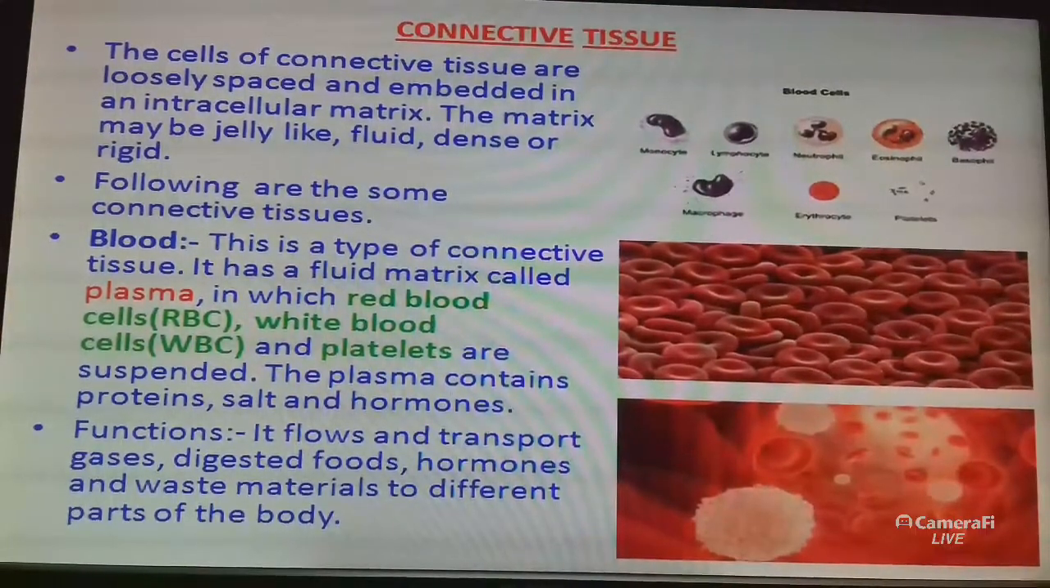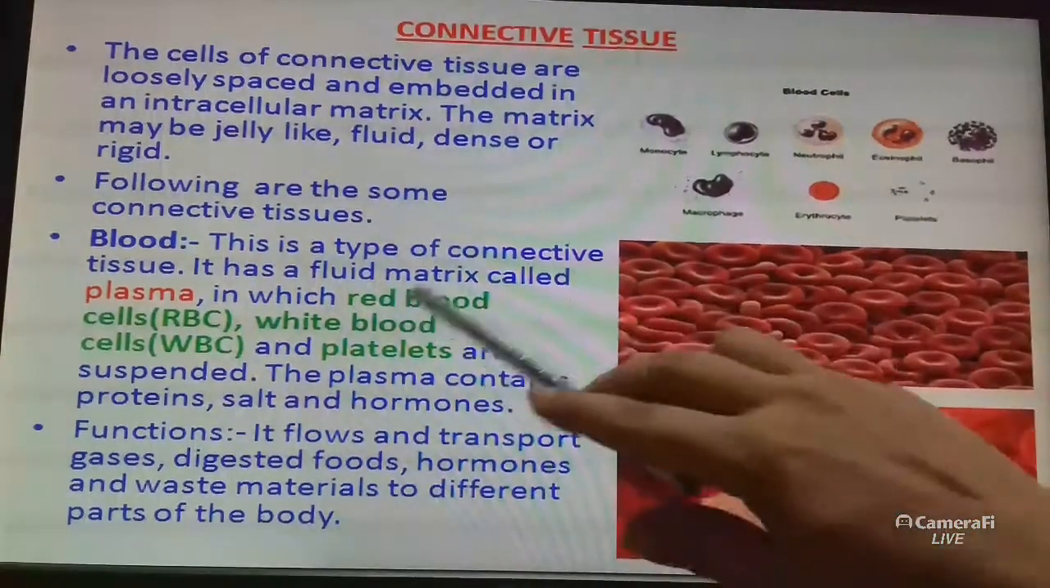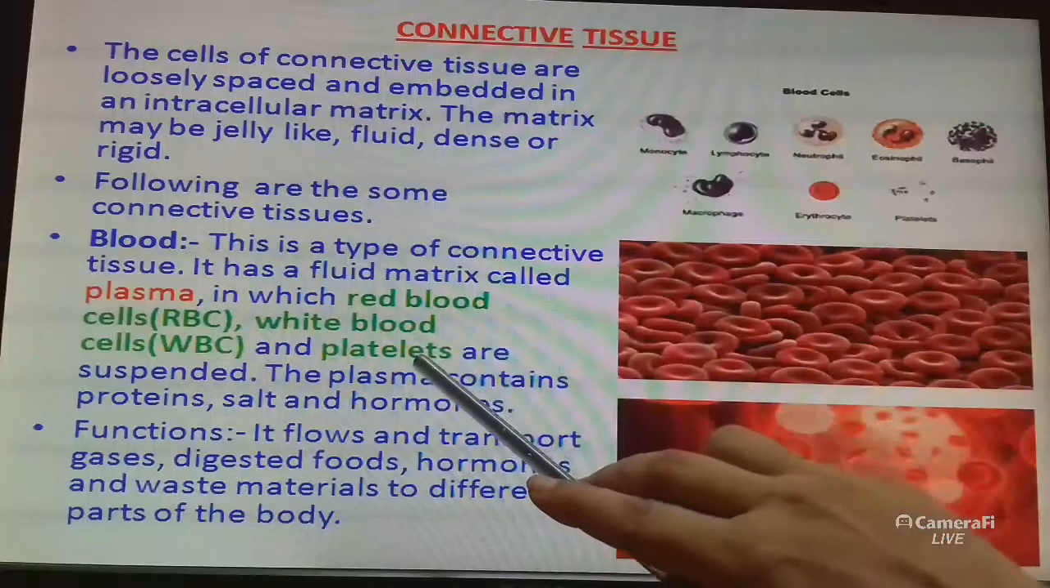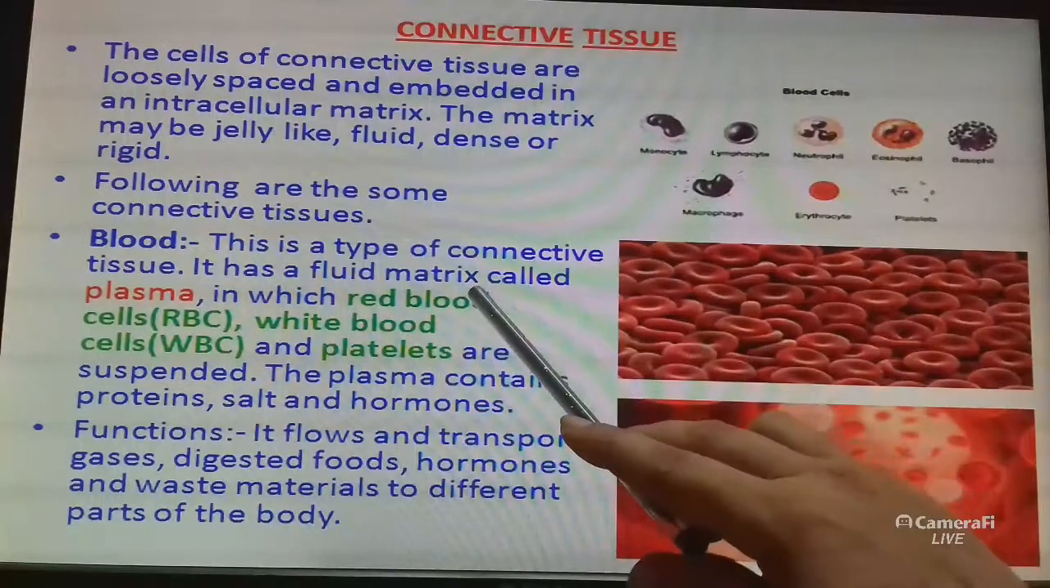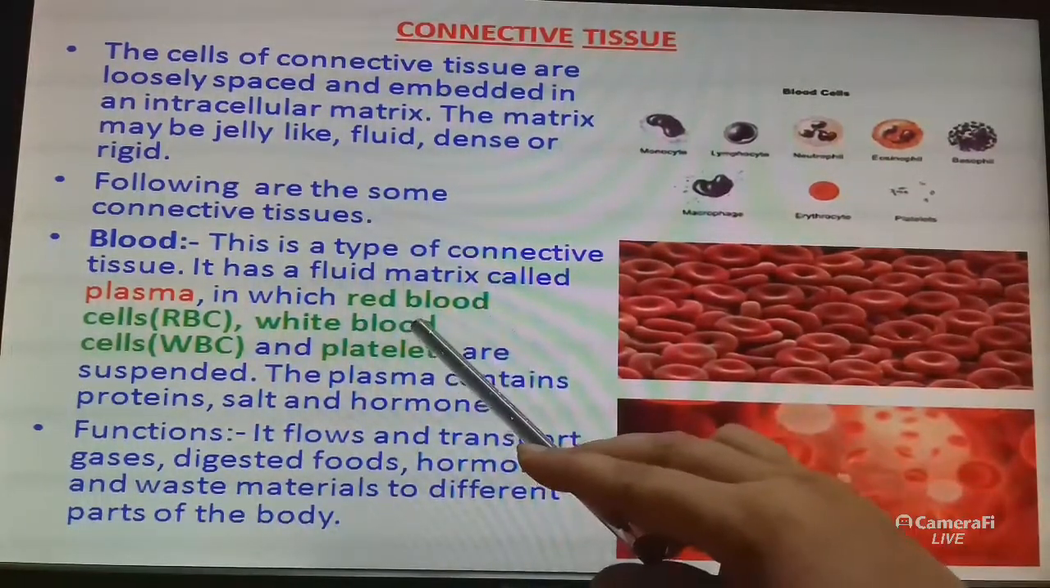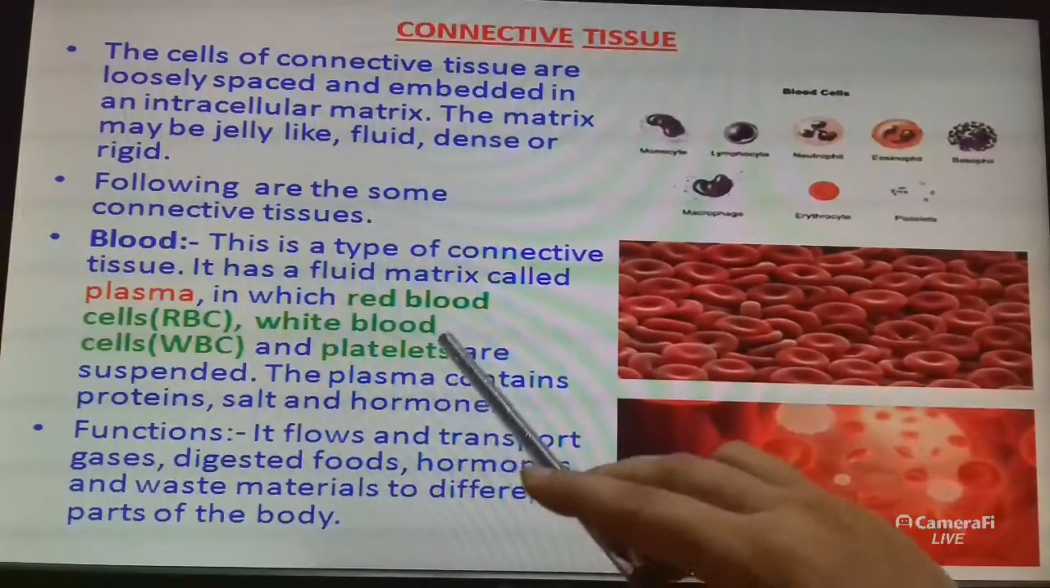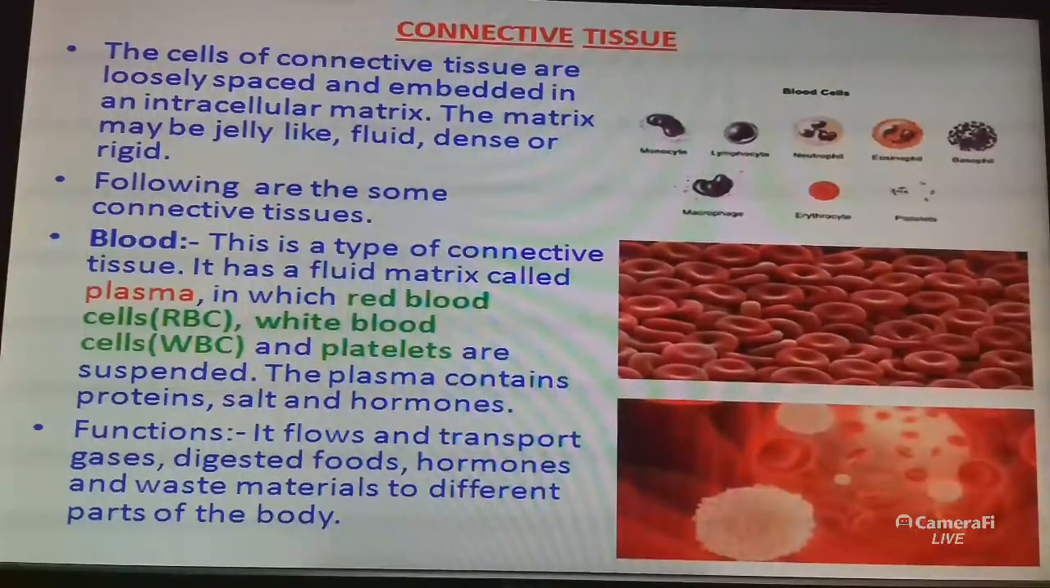Blood is a type of connective tissue and it has a fluid matrix called plasma. Blood has two parts: one is plasma and the other is blood cells. There are three types of blood cells: red blood cells, known as RBC, white blood cells, known as WBC, and platelets.